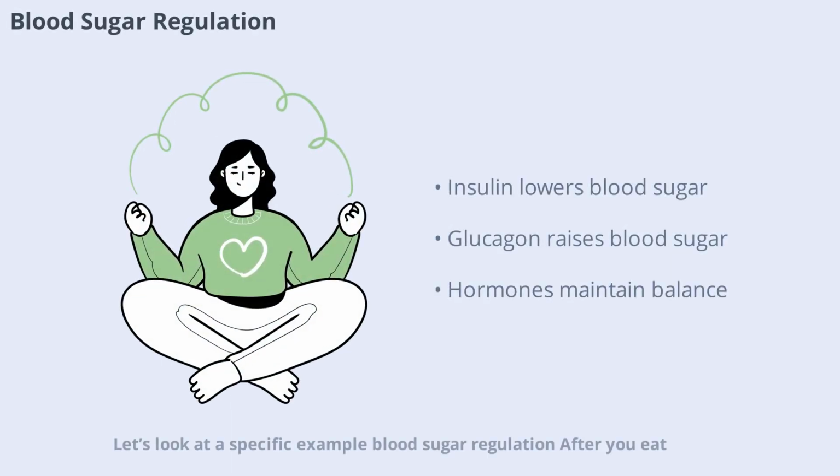Let's look at a specific example: blood sugar regulation. After you eat, your blood sugar rises. In response, your pancreas releases insulin, a hormone that helps cells absorb glucose and lowers blood sugar back to normal. If your blood sugar drops too low, another hormone called glucagon is released to raise it. This delicate balance is a perfect example of how metabolism and homeostasis work together to keep your body functioning properly.